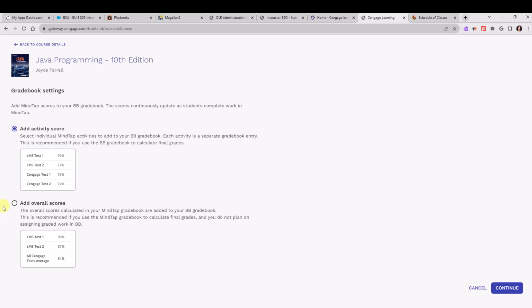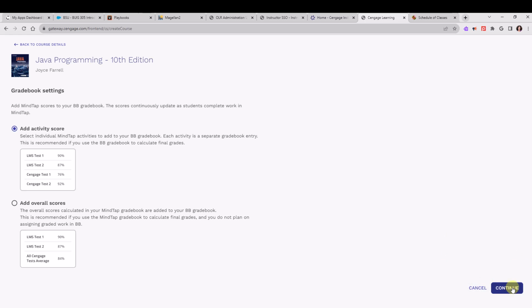So if you are going to be assigning a lot of activities for MindTap and you don't want to see a column for each one, you can select overall score. This will give you one column in Gradebook that is a cumulative score of the student's work in MindTap. So I'm going to keep it at activity score and then click Continue.